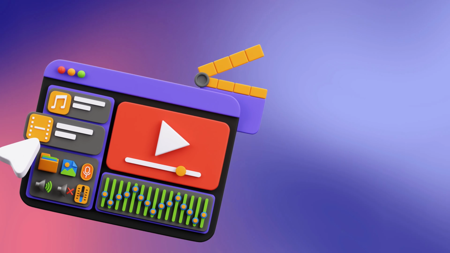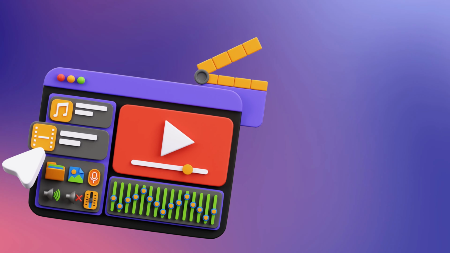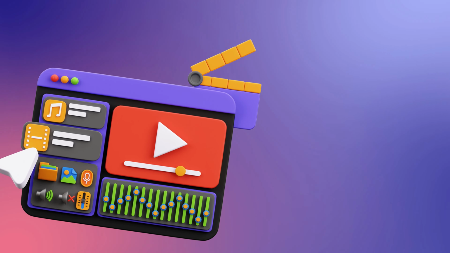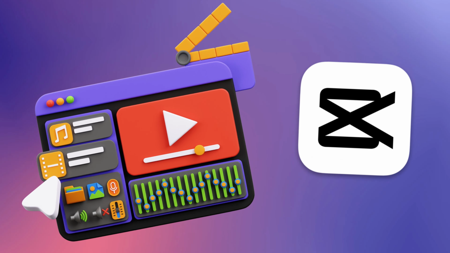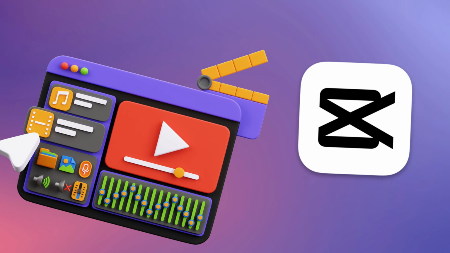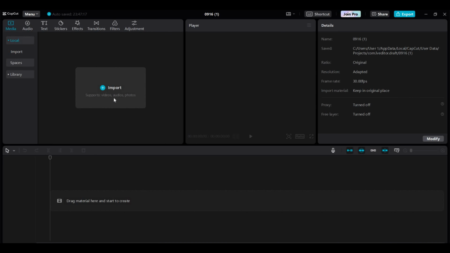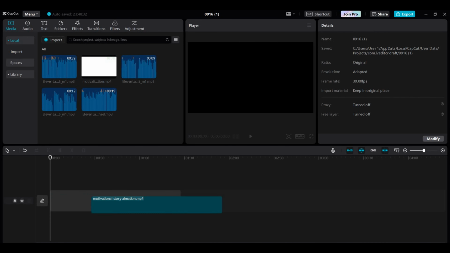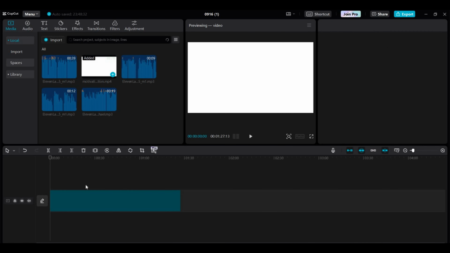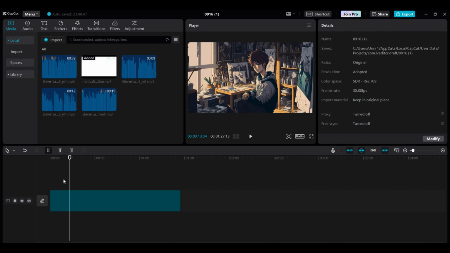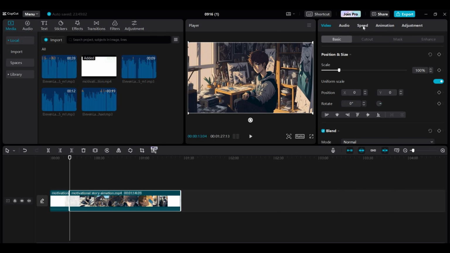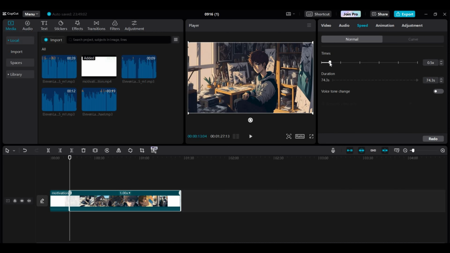To bring everything together, we will need a video editor. You can use any video editing software. I'm going to use CapCut as it's a great free online video editor. Go to CapCut.com and open the online video editor. Import your video from Canva and all your voice-overs into here, and then drag it onto your timeline to edit it. To slow down certain scenes, click on Split and Speed and adjust the speed. Make sure everything is in sync.